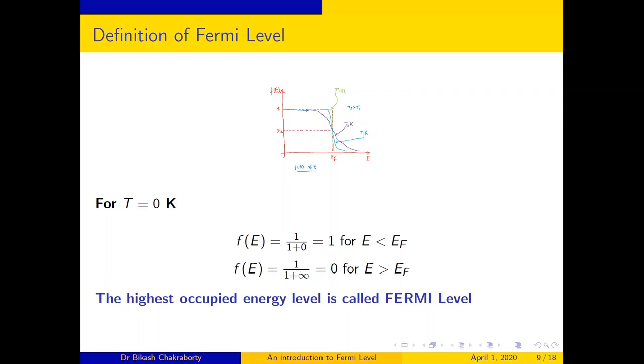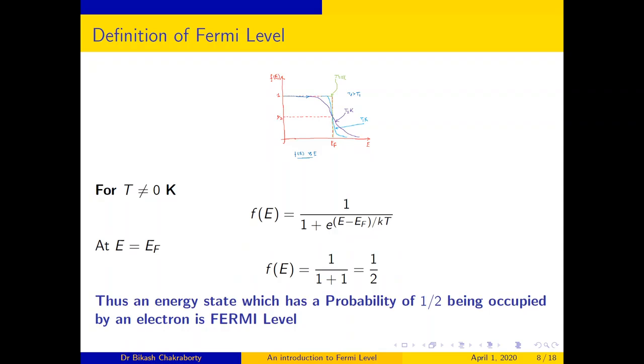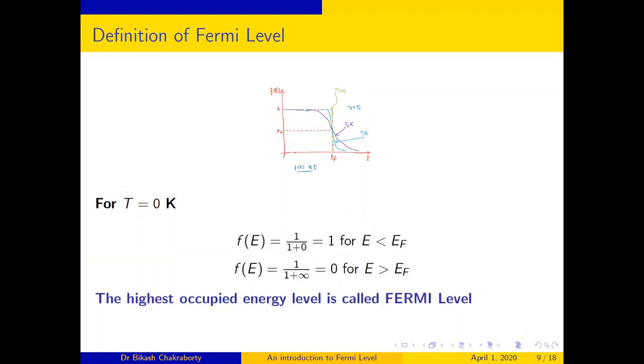And for E greater than EF, that is above the Fermi level, f of E is equal to 1 divided by 1 plus infinity. Why infinity? Since E is greater than EF, E minus EF is a positive quantity and T is equal to 0, so e to the power infinity is equal to infinity. So, f of E becomes 0.